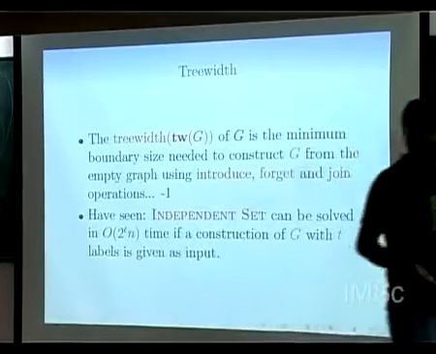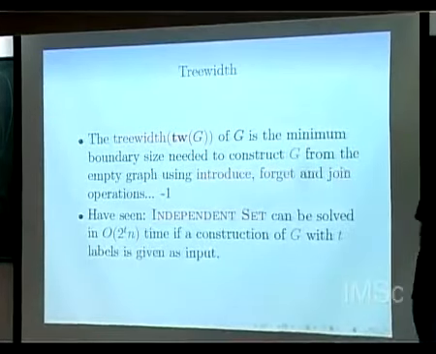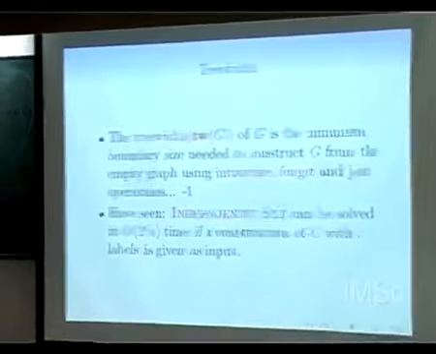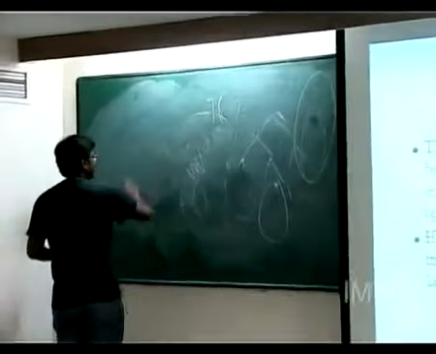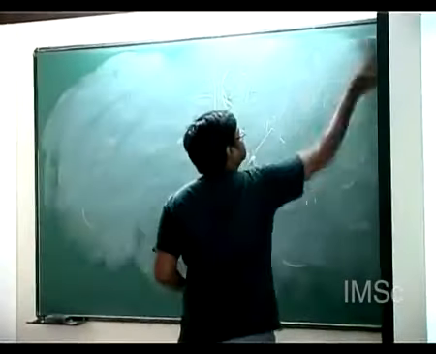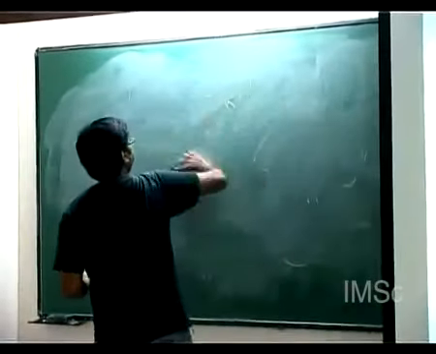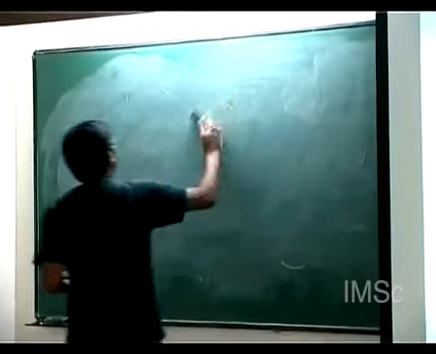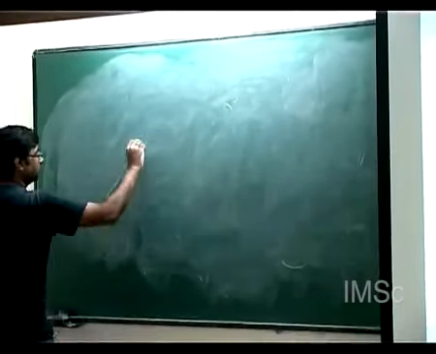Look, we computed a path using this. Okay? So let's compute a tree. Not a very big tree, okay?